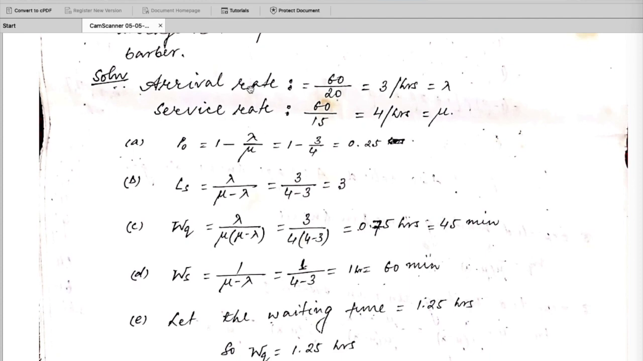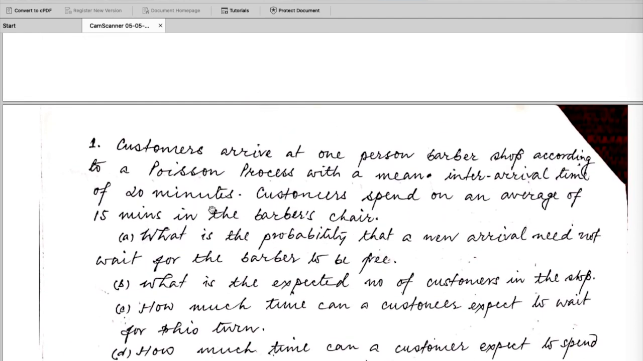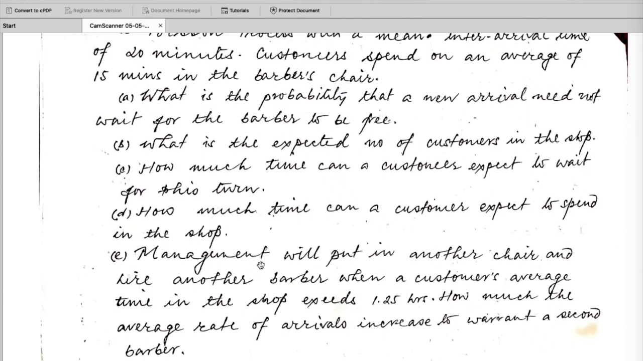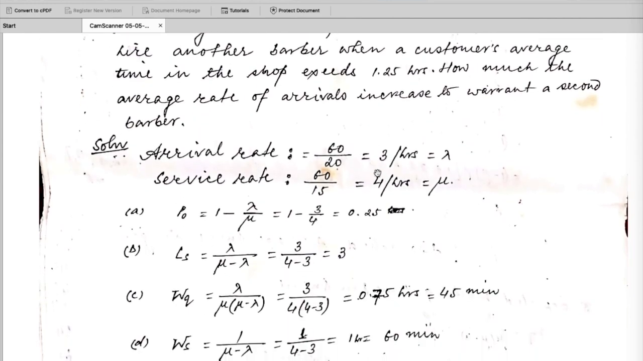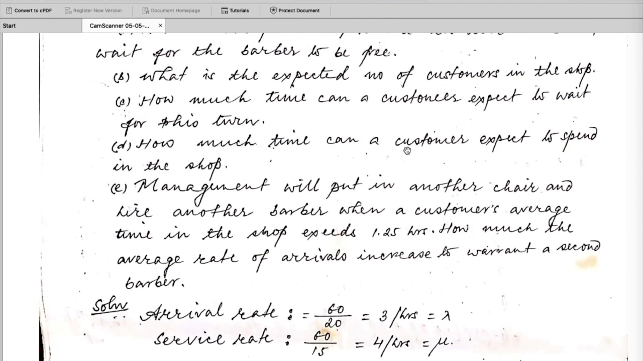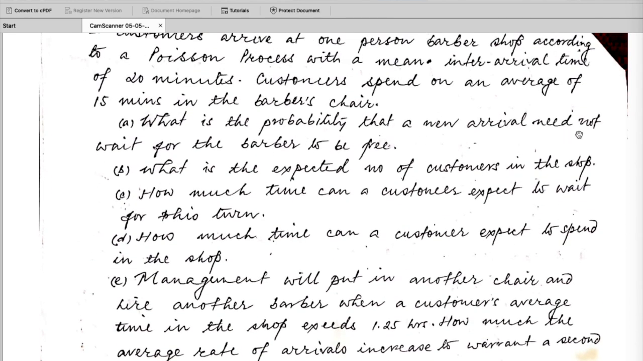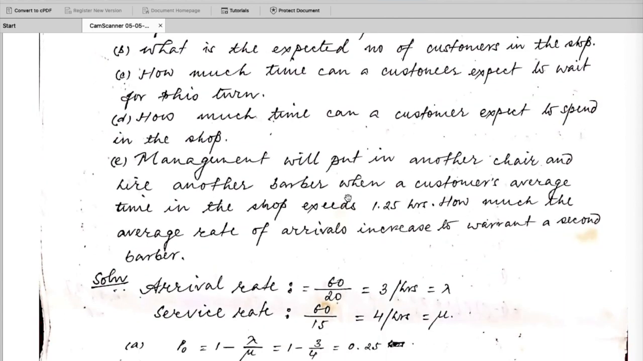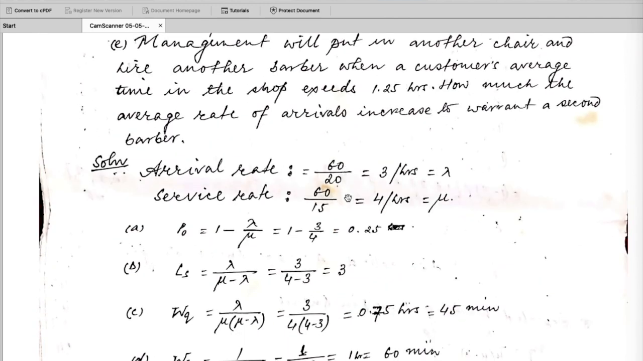So the arrival rate here: the mean inter-arrival time is 20 minutes and the service time is 15 minutes. If we convert it into hours, the arrival rate is 60 by 20, so 3 per hour, and the service rate is 4 per hour. Now P0. The first question is, what is the probability that a new arrival need not wait for the barber to be free? That means the server is already free, so whenever the customer comes, he can directly sit in the barber's chair and have a haircut.